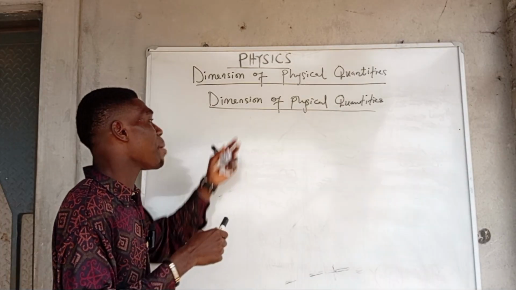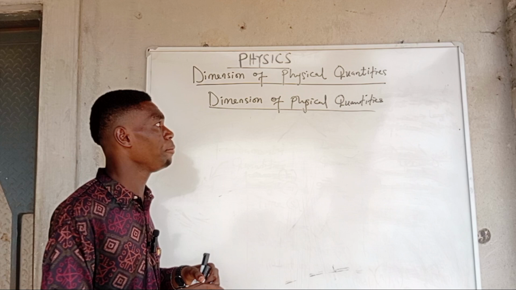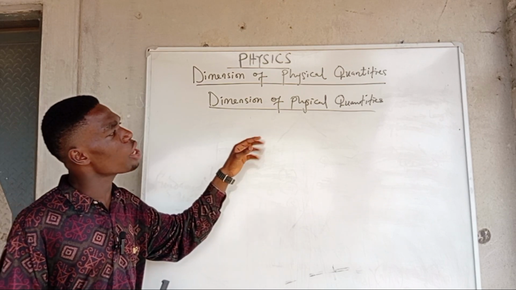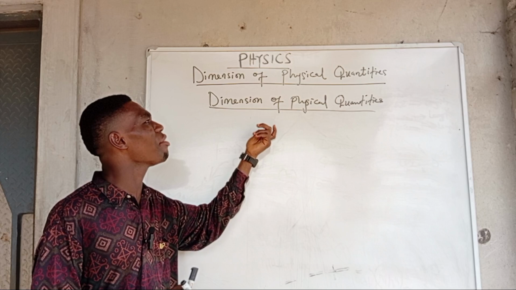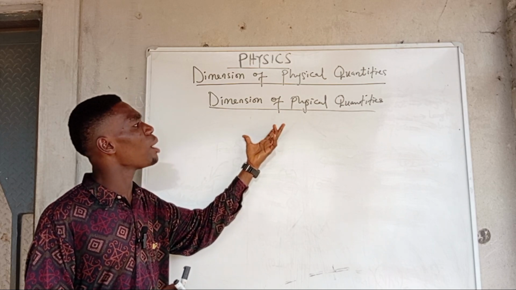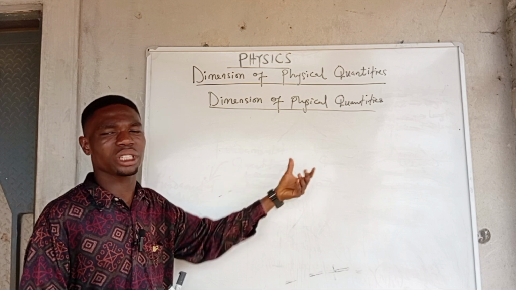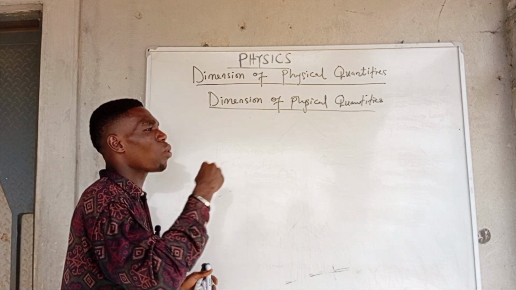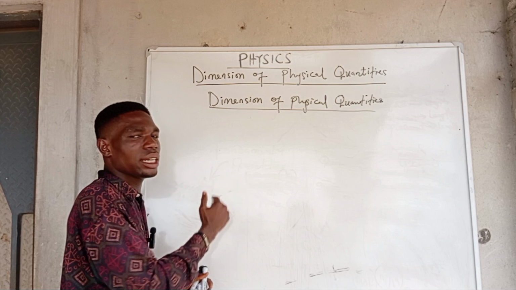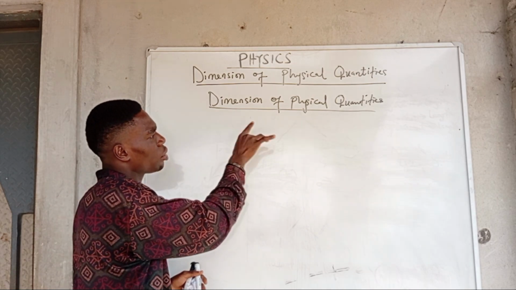Dimension means so many things in different fields of study. But in physics, dimension of physical quantities is actually a way of relating other quantities with the fundamental quantities. We are looking at how other quantities are related to the fundamental quantities. That is dimension of physical quantities.